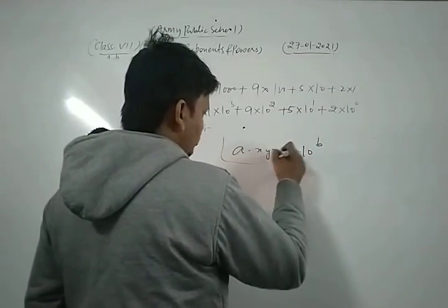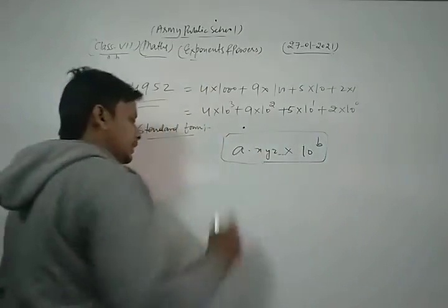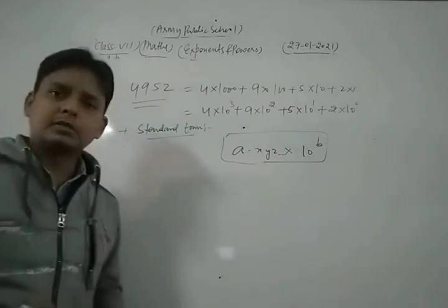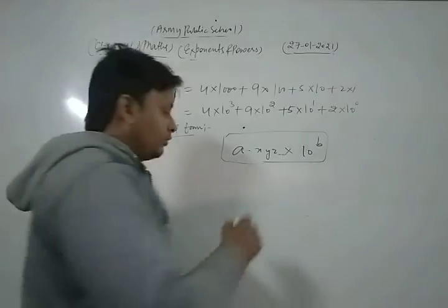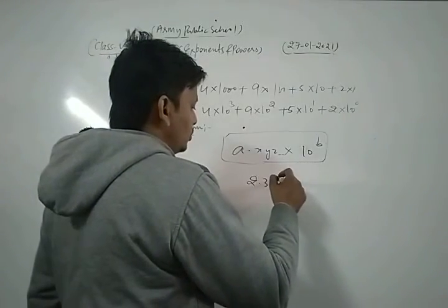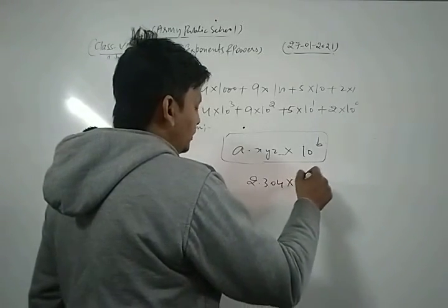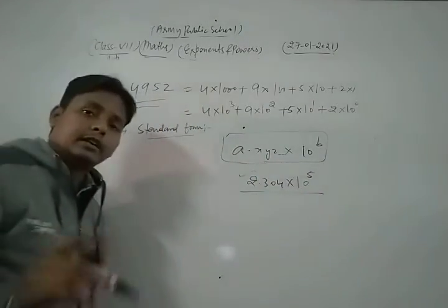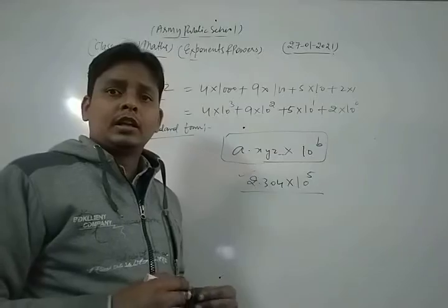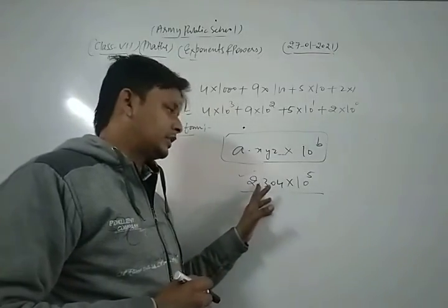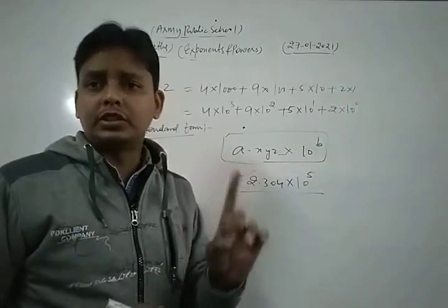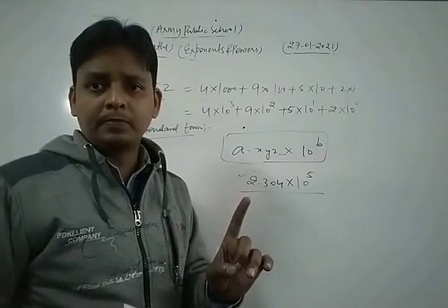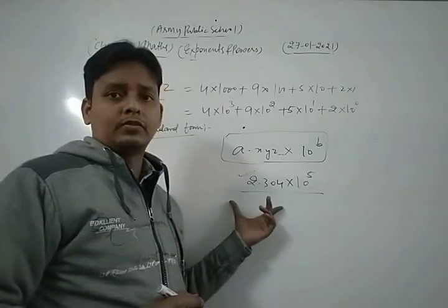Okay, this is the standard form of a number. Suppose we write a number in the form 2.304 into 10 to the power 5. In standard form, on the left side of the decimal there is only one digit. Okay, so this is the standard form of a number.